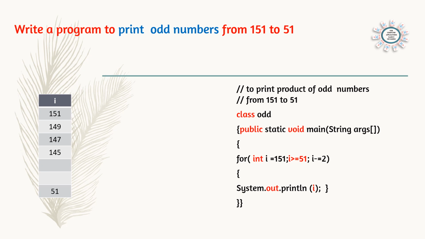Suppose the question comes: print odd numbers from, we can say, 10 to 100. In that case, if you start with 10 and give plus 2, even numbers will be printed, because 10, 12, like that numbers will be printed. So if the question comes like that, think about the question and odd numbers. That means after 10, the next odd number is 11. So start with 11. Then plus 2 means odd numbers will be printed. So for even numbers always start with an even number, and for odd numbers start with an odd number.